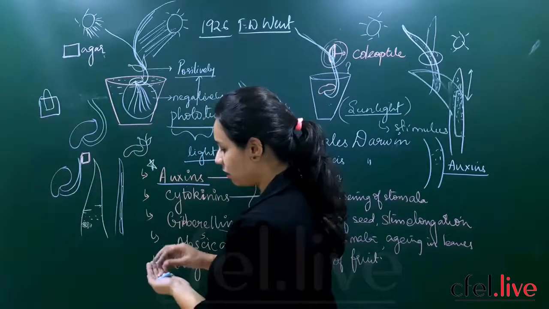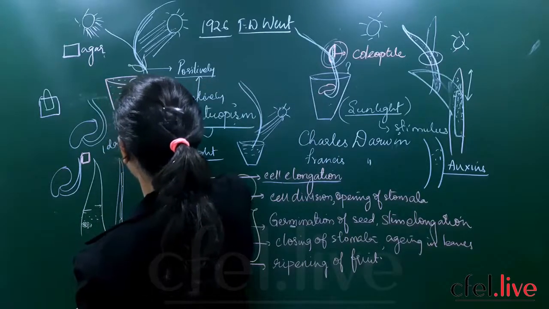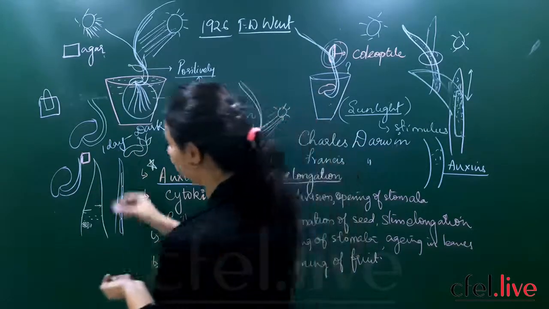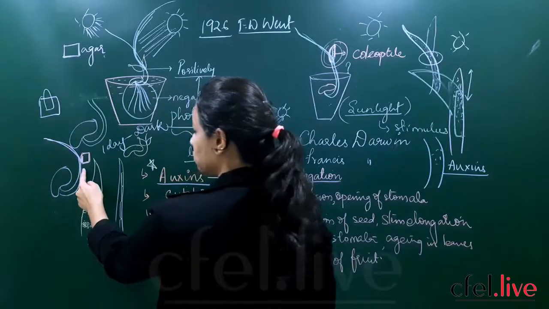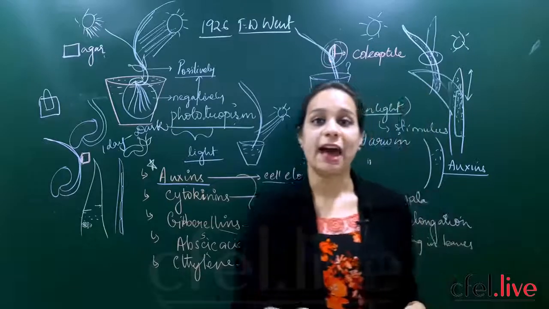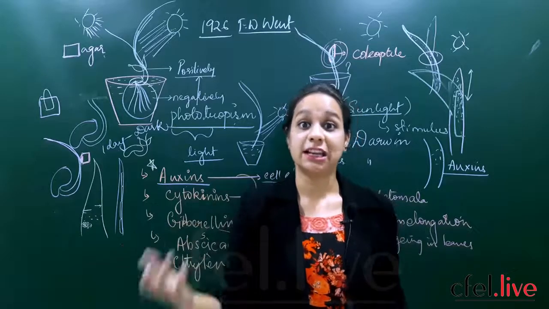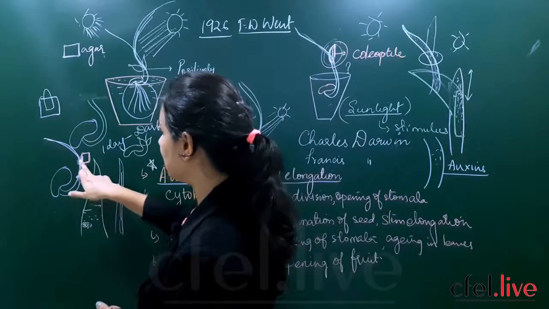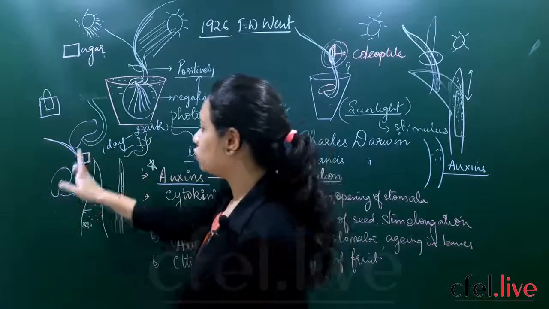And finally he observed after one day, and this was placed for 24 hours in dark. After one day which was placed in dark, he has observed that the plant showed bending. This stem has bent like this. Means what? This stem had some chemical stimulus. In human beings we have an electrical stimulus, yes or no? The nerve signals or impulses are traveling in an electrical format in our CNS or PNS. But in plants, he has observed that when he has placed this agar block here, it showed a characteristic bending like this. It did not grow towards it.